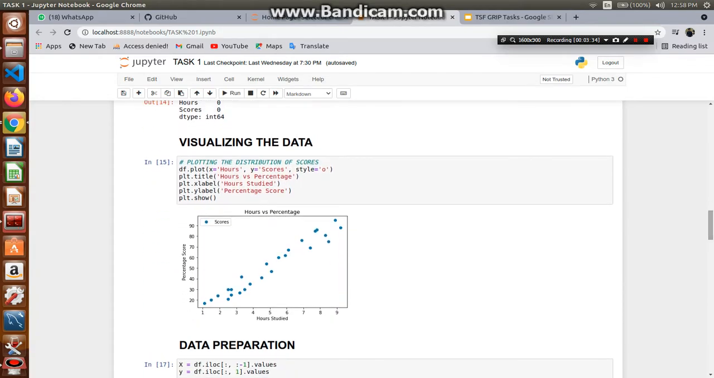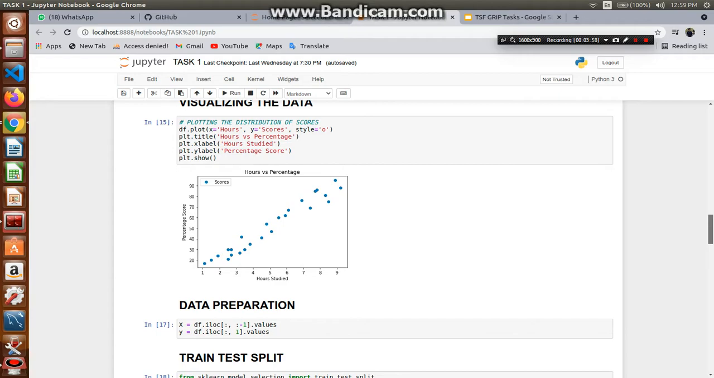After that we'll start with the visualization of the data. We are visualizing using matplotlib, where the x-axis is hours and the y-axis is scores. After looking at the graph, we can see that there's a linear positive relation between them. That is, when we increase the hours, the score will increase, and similarly when we increase the score, the hours will too increase.